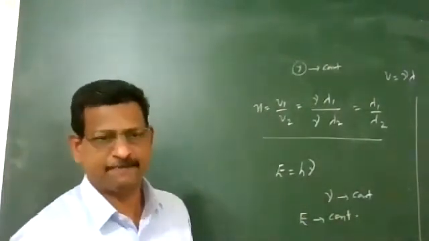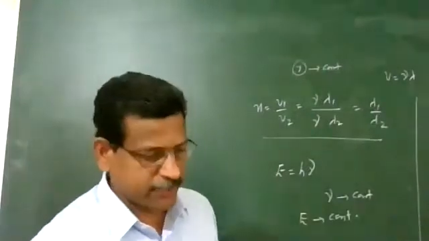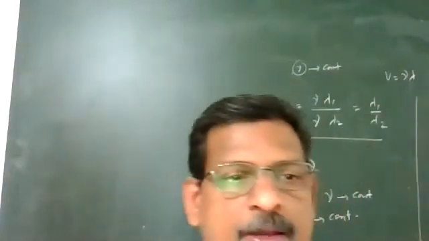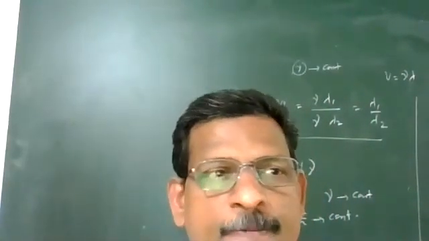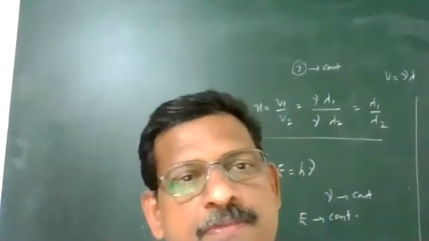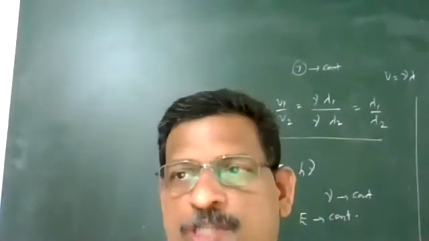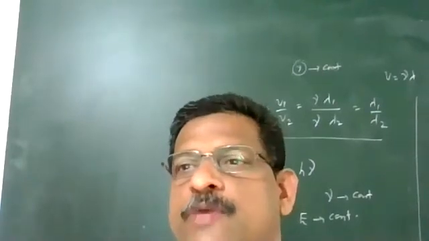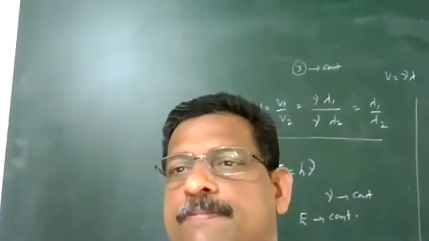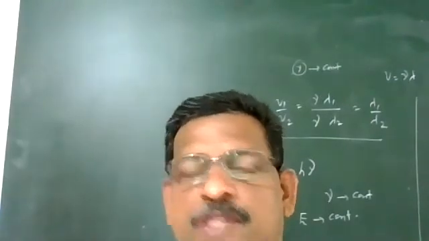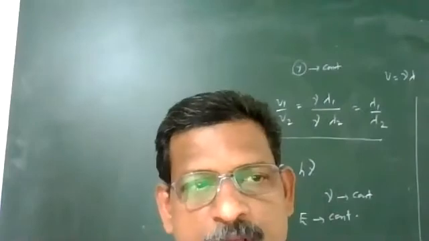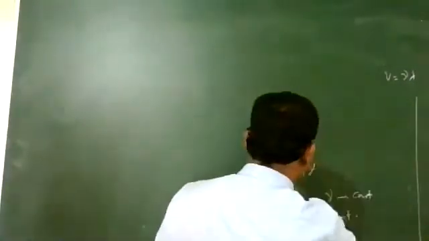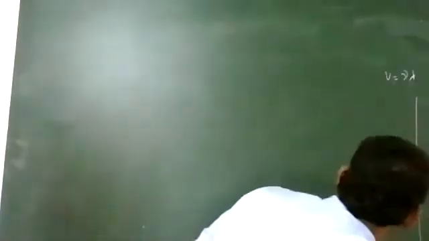One more question, an important one. This was a 1 mark board question that I am going to give now. Refractive index of glass with respect to air, all of you know, is 3/2, or we say 1.5. Refractive index of water with respect to air is 4/3. Now next, suppose light is traveling from water to glass.